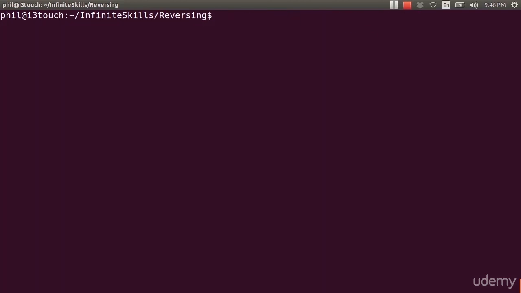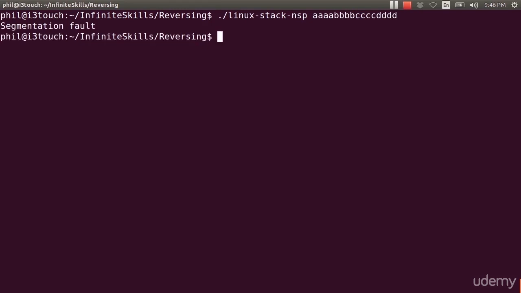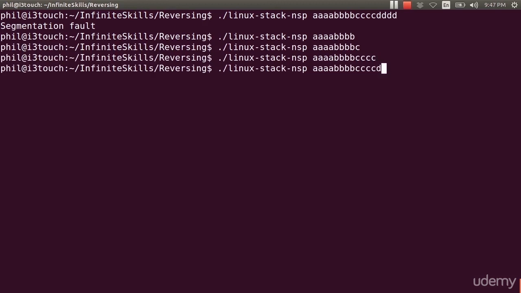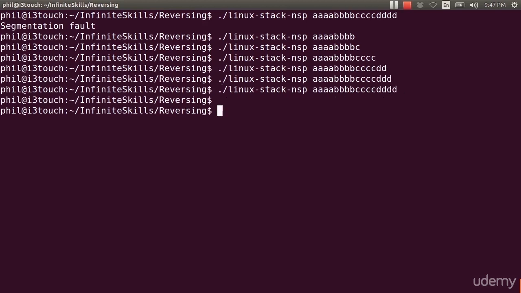Now, what if I take the same program and I run the version with no stack protector? I will give it some input, and I didn't have to give it much in order to get a seg fault. And you might wonder, why is that? Why didn't I have to give it very much input for it to fail? So here's 8 bytes, and this should work. Here's 9 bytes. This should also work. And if I go to 12, I'm still good. 14 is still good. 15 is still good. And 16 must be the edge where it stops working.